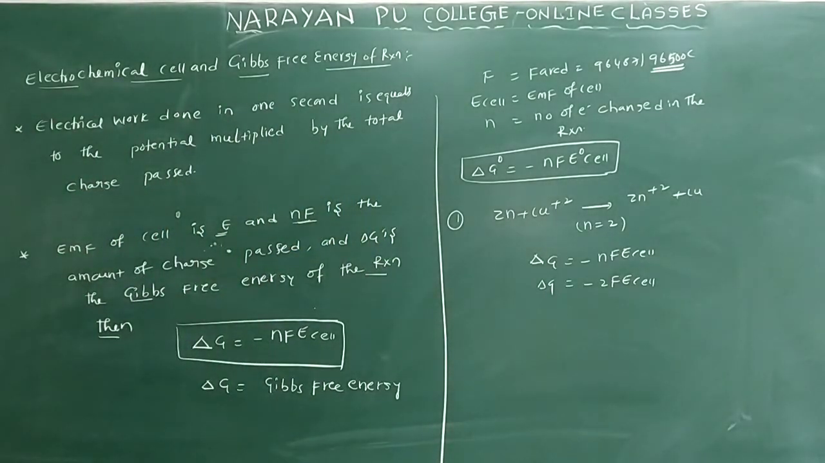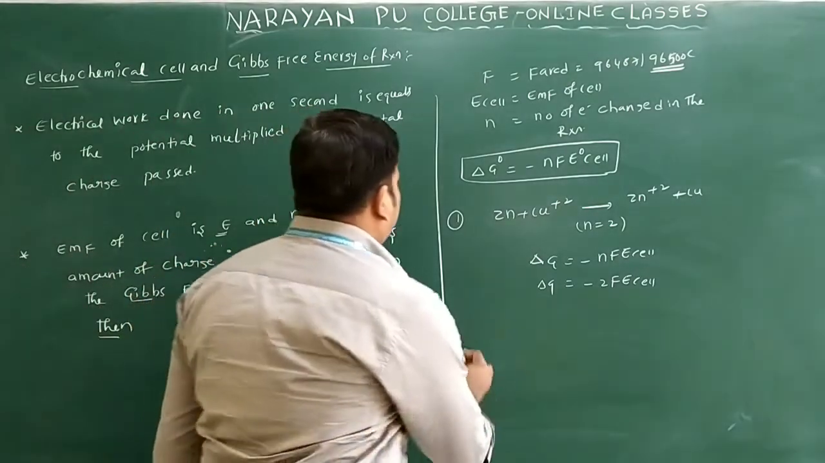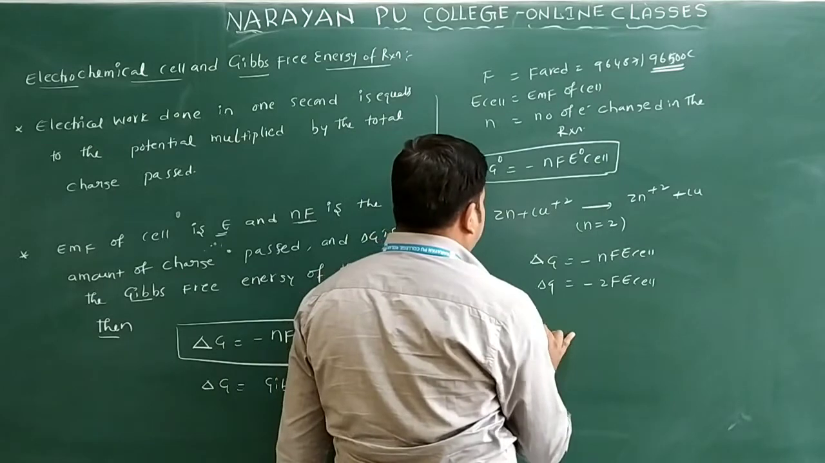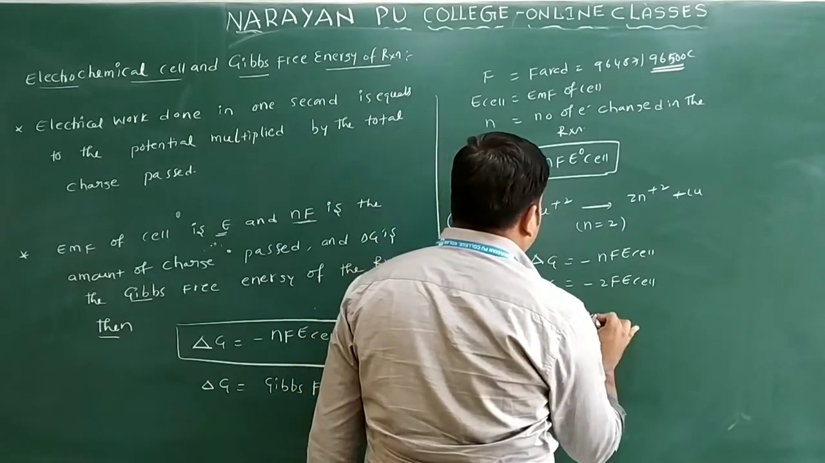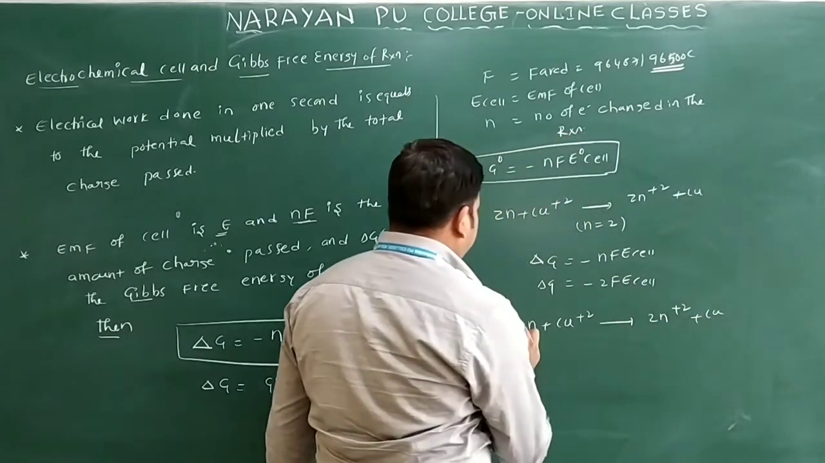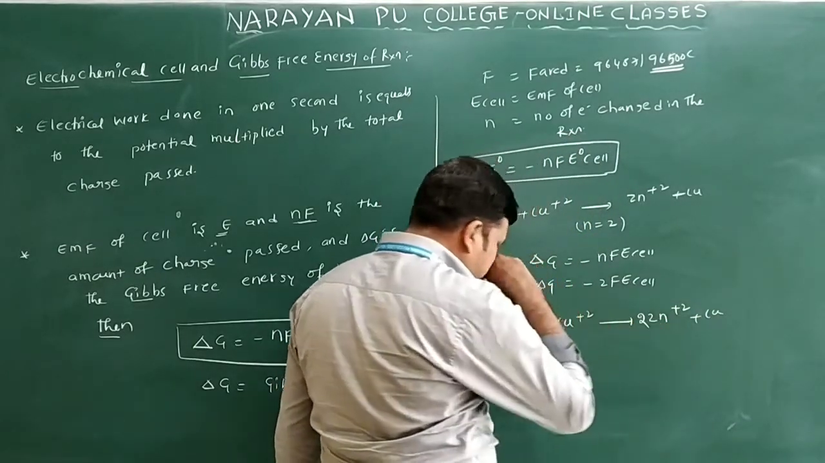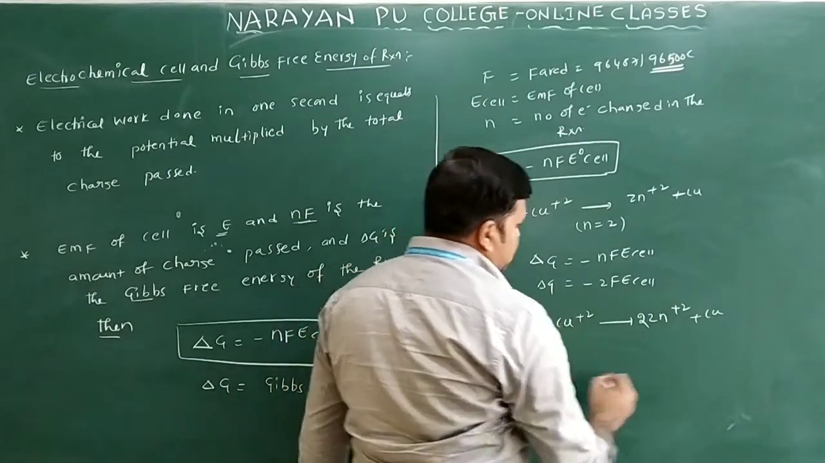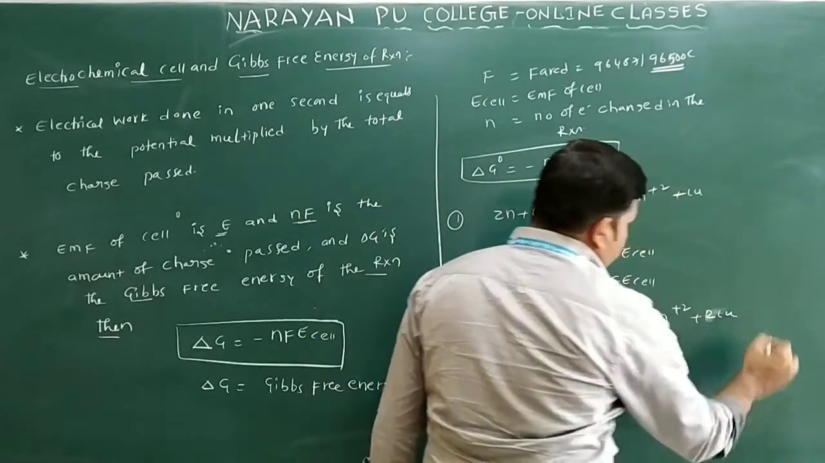Okay, let us see one more example. If you multiply this equation, suppose I write this one, how can we write it? Zn plus Cu2+ gives rise to Zn2+ plus Cu. I will write here 2Zn giving 2Zn2+, and from this I will write 2Cu2+, giving 2Cu.